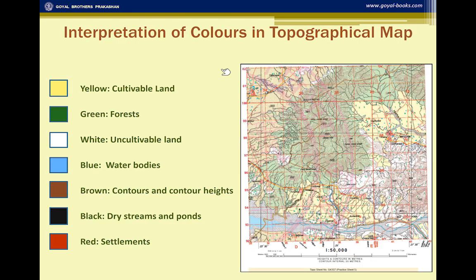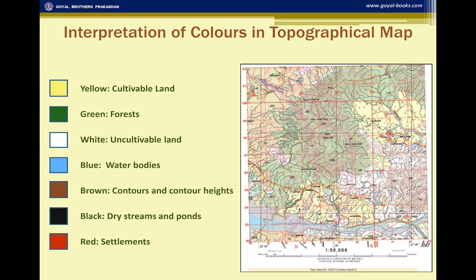Now, have you ever seen a survey sheet in black and white? No, because the colors are most important in a survey sheet. Yellow, for example, shows the cultivable land in the survey sheet. Green signifies the forest areas. They are also known as yellow wash and green wash in the questions that would be asked in your board exam. White signifies the uncultivable land.